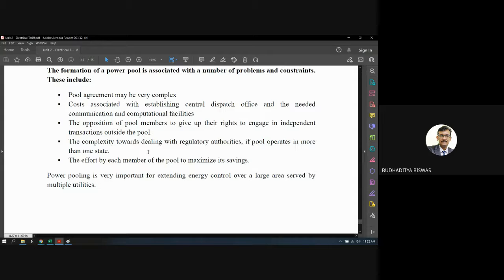Suppose you want to start a power plant tomorrow and you want to sell the power, because this is a business. Anybody can set up a power plant and sell the power to the grid. But the regulation or rules based on which you can sell the power, or whatever criteria you need to meet to sell the power to the grid, everything is written in the power pool. And this concept is called the power pool idea.